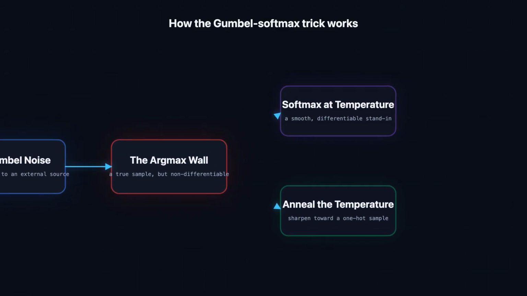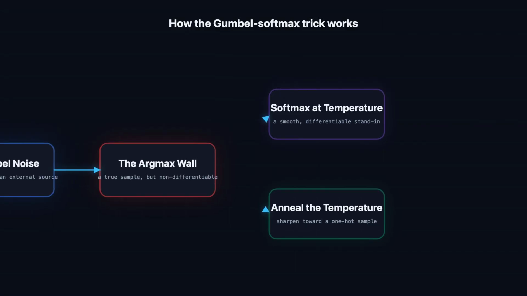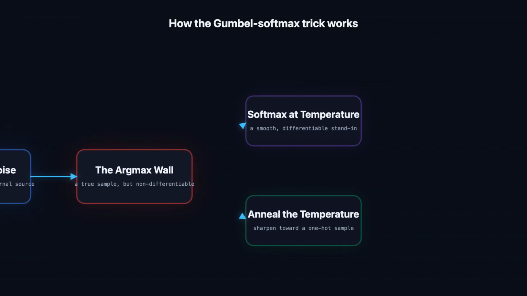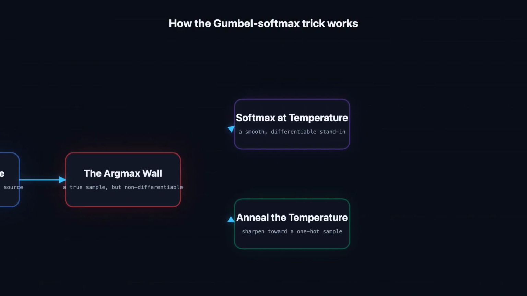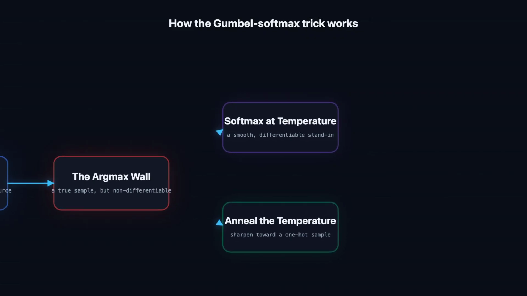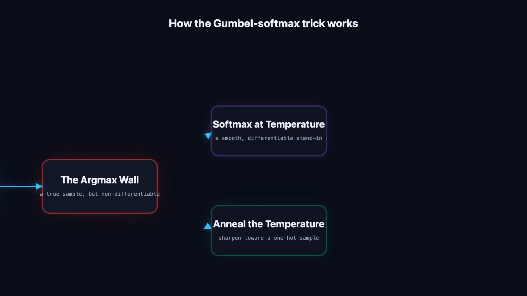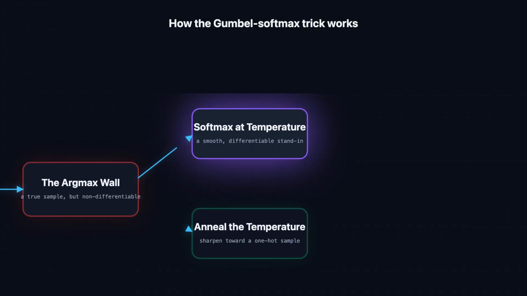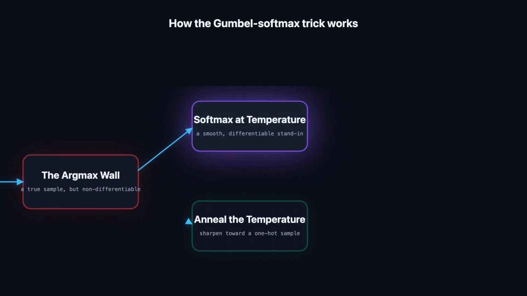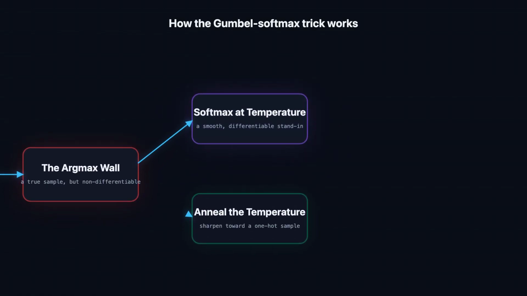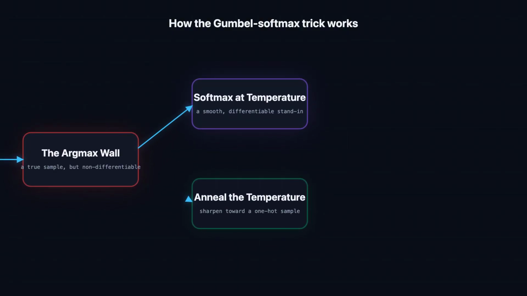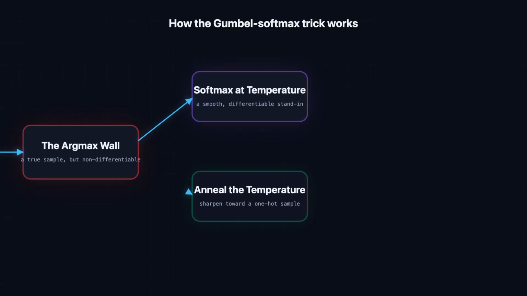Picking the largest noisy score gives you a genuine sample from the original categorical distribution, an elegant fact known as the Gumbel-Max trick. The trouble is the same as before, that argmax is a hard, non-differentiable wall. So swap it out. Replace the argmax with a softmax at a chosen temperature. Instead of a hard winner, you get a smooth probability vector and gradients pass through cleanly.